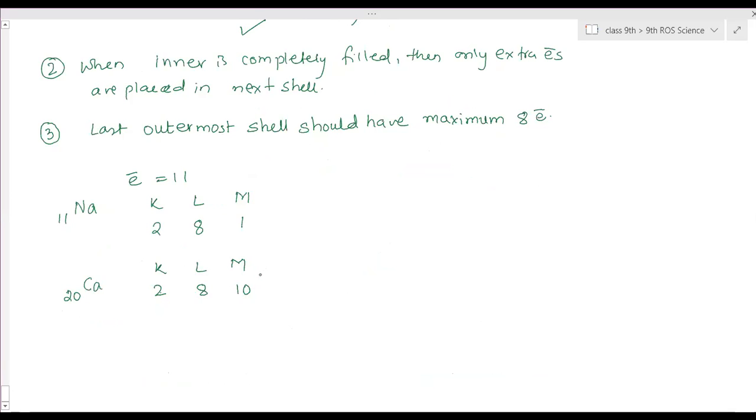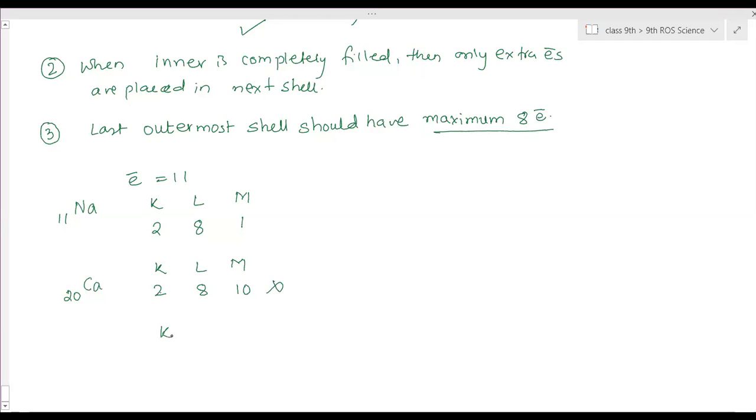First tell me, this is the last shell because no electrons are left to go to further shells. It won't happen that M has no more electrons and still more shells are there. So M has 10 electrons, and due to this M will become the last shell. And what is the condition told here? The last shell should have a maximum of 8 electrons. So here, 10 electrons is not possible.